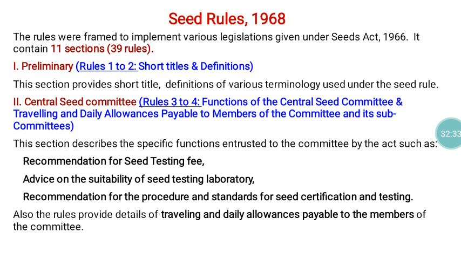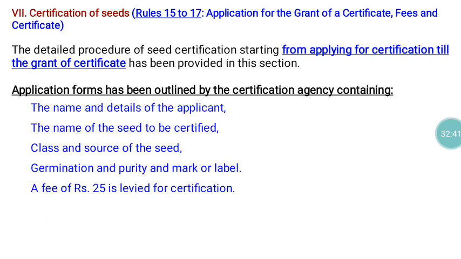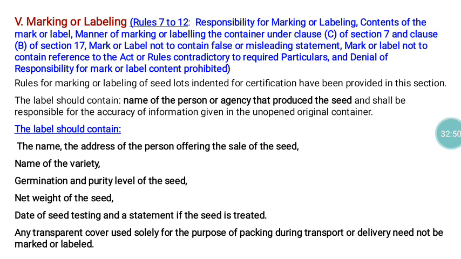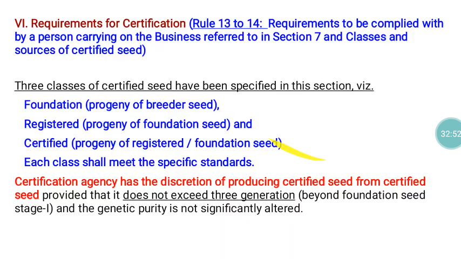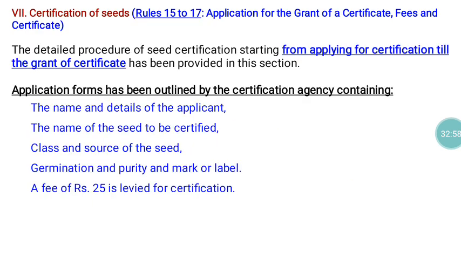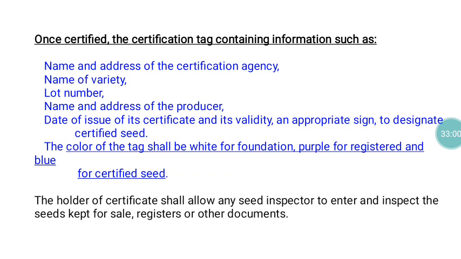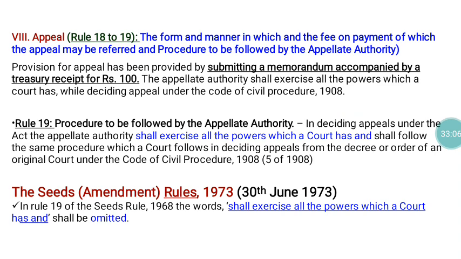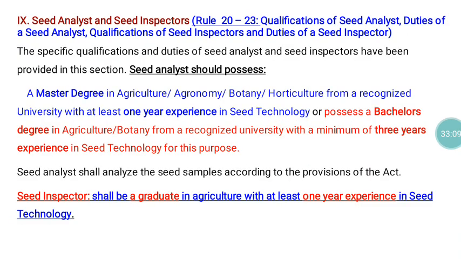Like that, 39 rules are scattered across all the 11 parts. In the seed rules, the main things are the qualifications for seed analysts and seed inspectors, label information, how to prepare the label and what should be furnished in the label, certification requirements and certification of the seeds, what information needs to be furnished in the seed tag, different classes of seeds, some amendments, and appeals, and how much amount they have to pay. That information is also there.